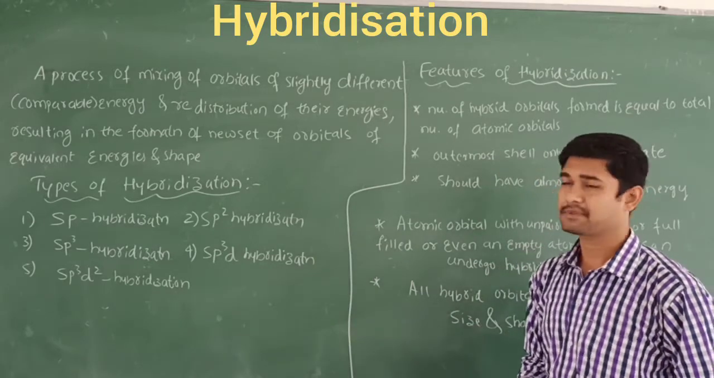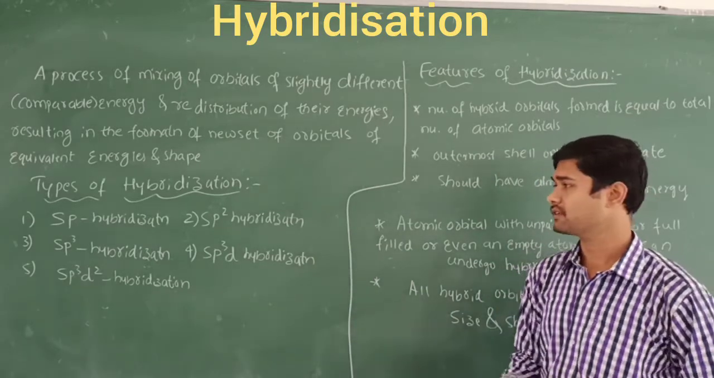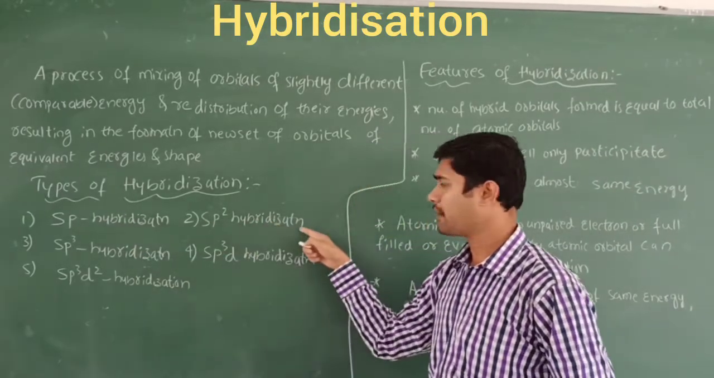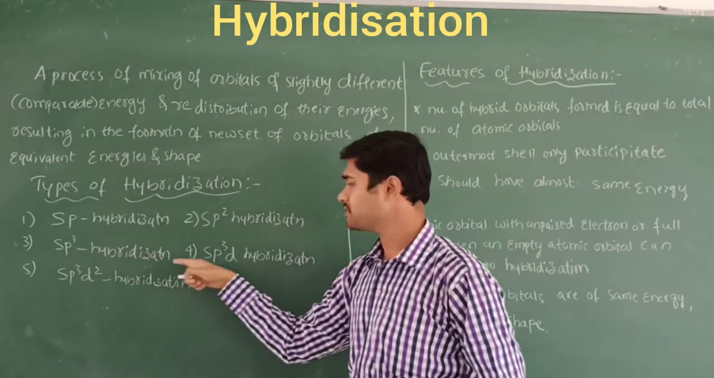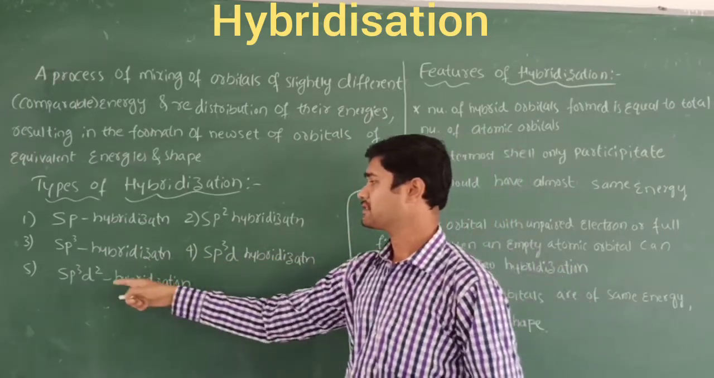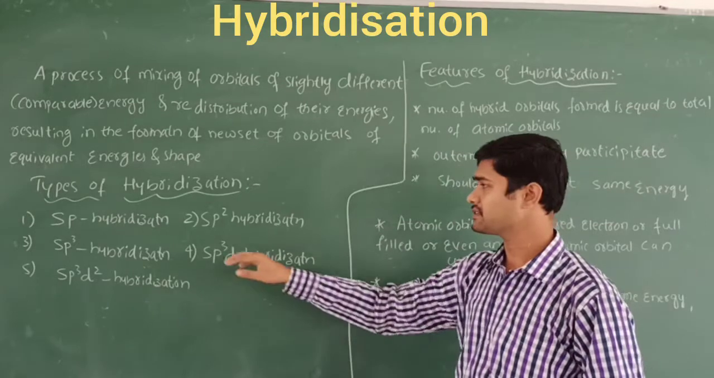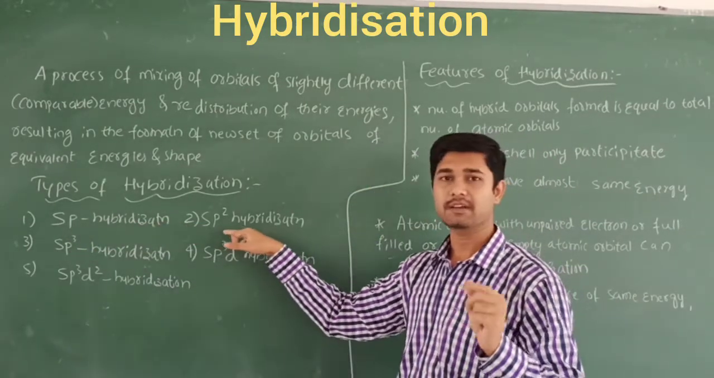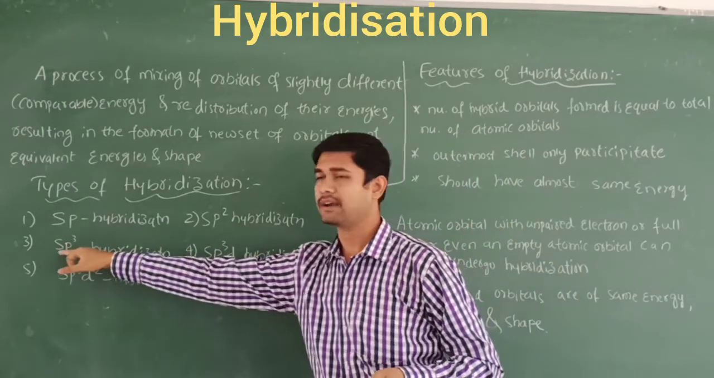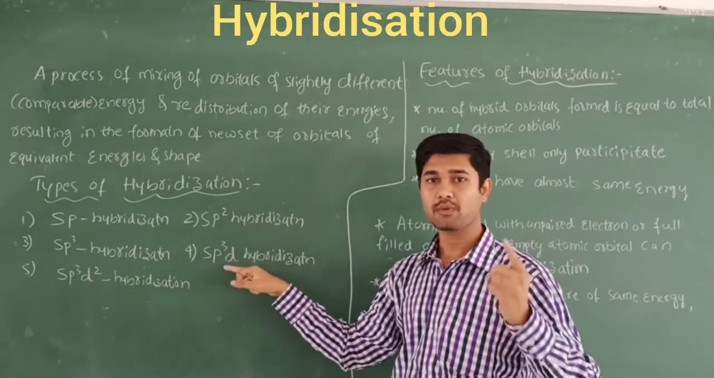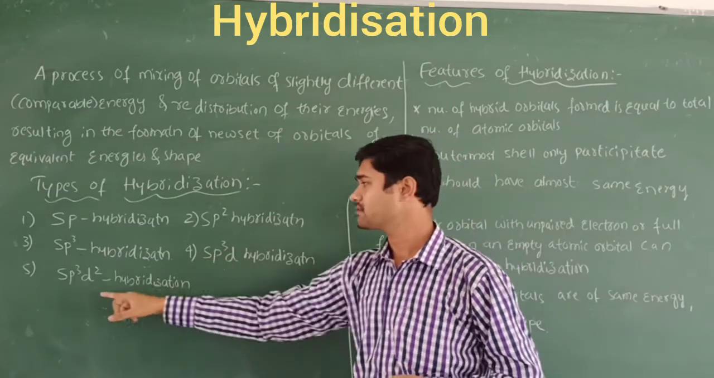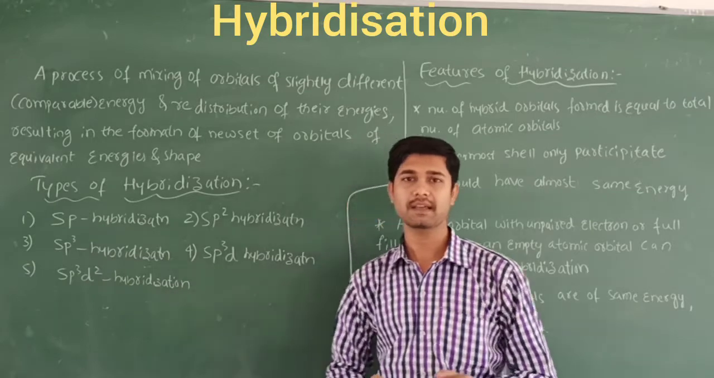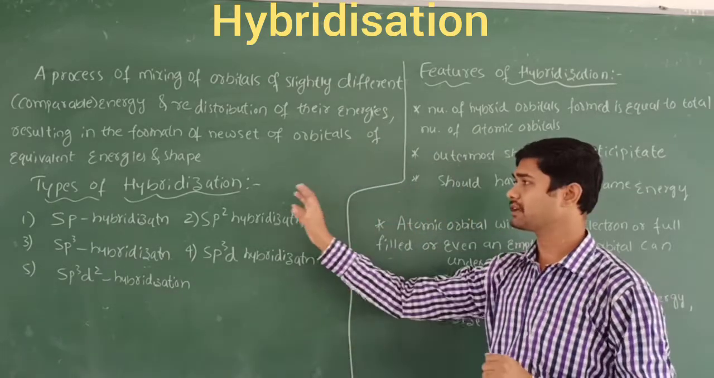So let's take the types. How many types are there in hybridization? There are mainly five: sp hybridization, sp2 hybridization, sp3 hybridization, sp3d hybridization, and sp3d2 hybridization. sp means using an s orbital and a p orbital. sp2 means one s and 2 p orbitals. sp3 means 3 p orbitals and 1 s, and sp3d means 3 p orbitals, 1 d orbital along with 1 s orbital. Similarly, sp3d2 means 3 p orbitals, 2 d orbitals, along with the s orbital. So this is about the types of hybridization.